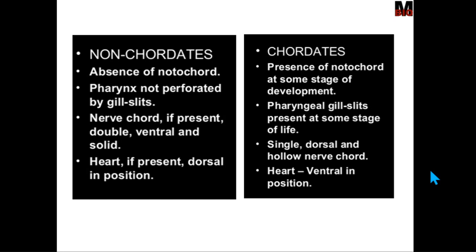In the case of non-chordates, the nerve cord is double, ventral and solid. Heart, if present, is dorsal in position in non-chordates. In the case of chordates, it is ventral in position. So these are the fundamental differences between chordates and non-chordates.